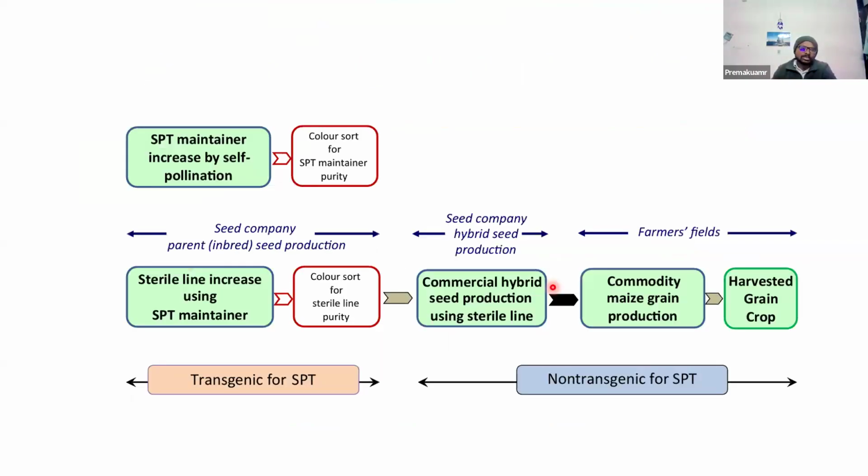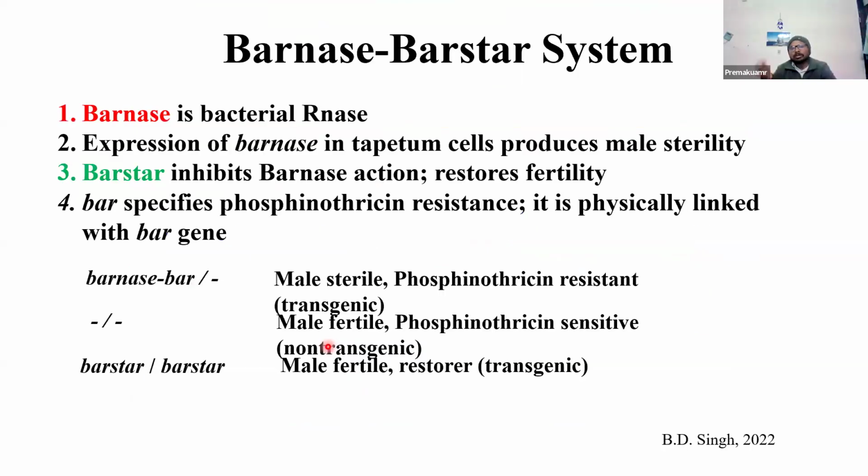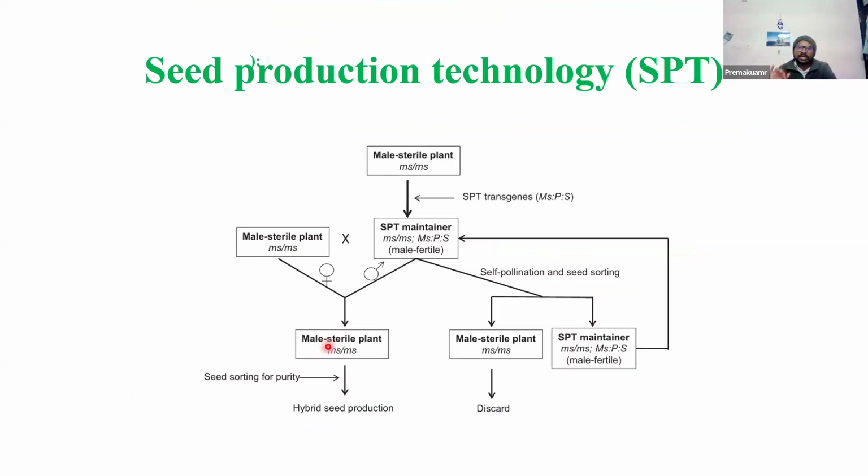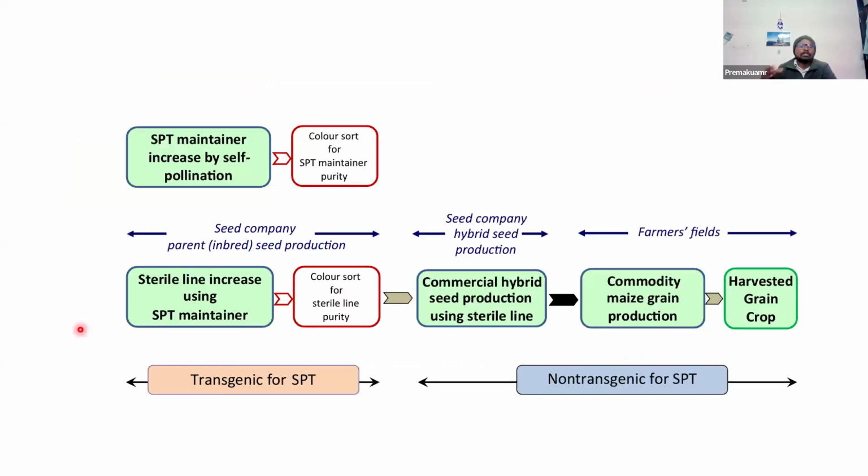One thing to remember is that it uses a transgenic, like the barnase and barstar system. The ultimate product is non-transgenic, because you use the transgenic only to maintain the male sterile plant. While eliminating all the colored plants, only they carry the transgene; the non-colored plants do not. So while maintaining in the seed production plot it is transgenic, but the ultimate product is non-transgenic. That is one of the greatest advantages of this technology.